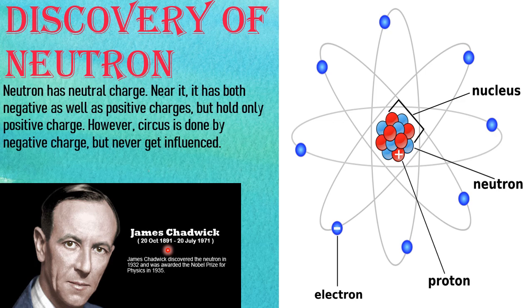See the caption for the neutron. Neutron has neutral charge. Near it, it has both negative as well as positive charges, but holds only positive charge. However, the circus is done by negative charge, but it never gets influenced. Can you think about this caption or this quote? What do we want to understand from this quote?